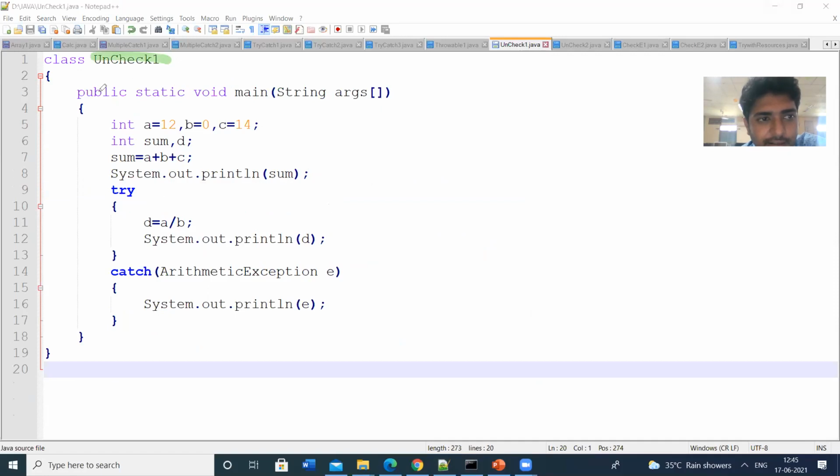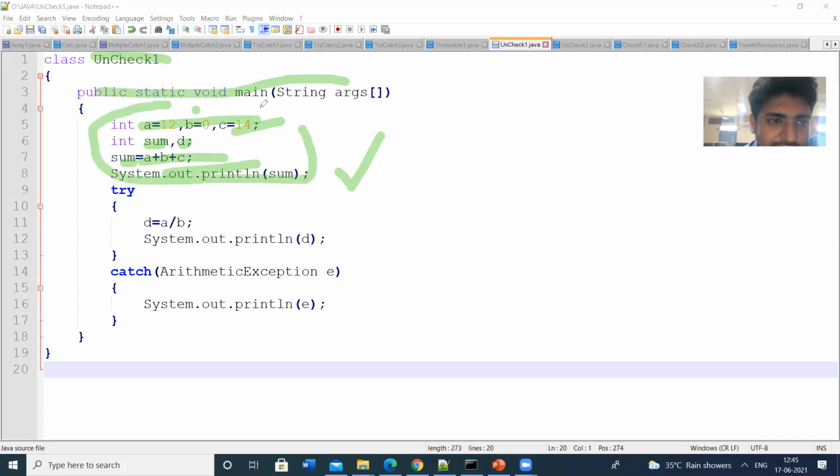I am defining the class, I am defining the method, I am initializing the variables a, b, c: a value is 12, b value is 0, c value is 14, and I am declaring the variable sum. I am assigning sum equal to a plus b plus c. Then I am printing that sum value. Okay. So is there any possibility to get an exception up to these statements? Can we get any exception?